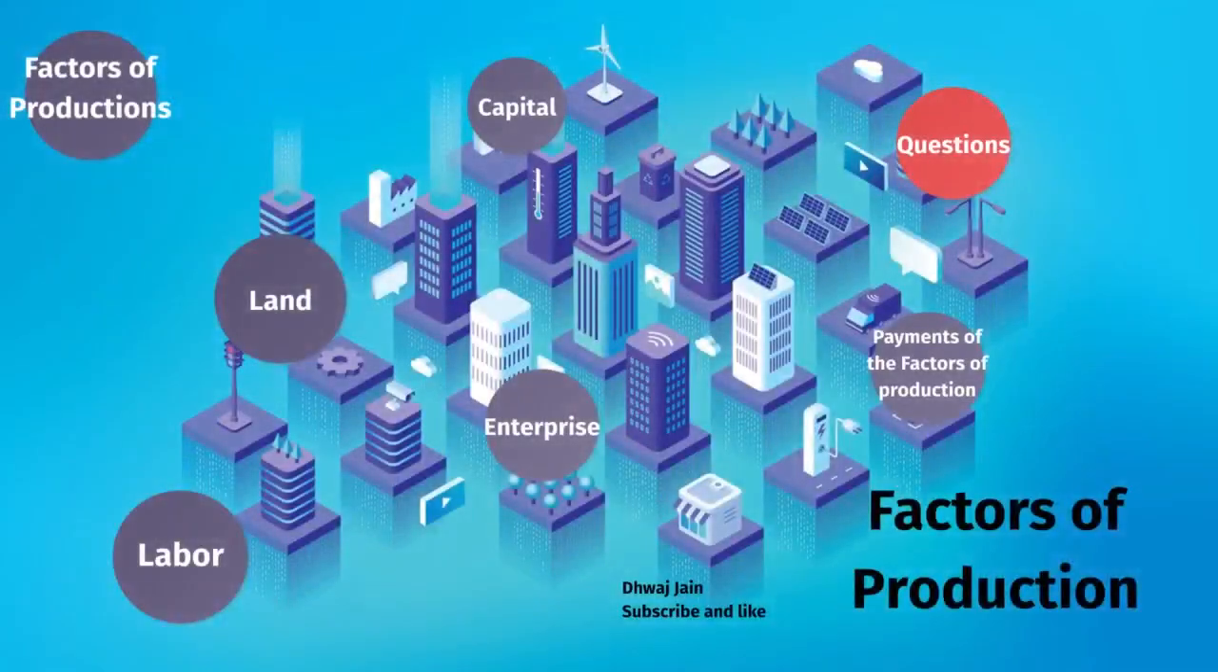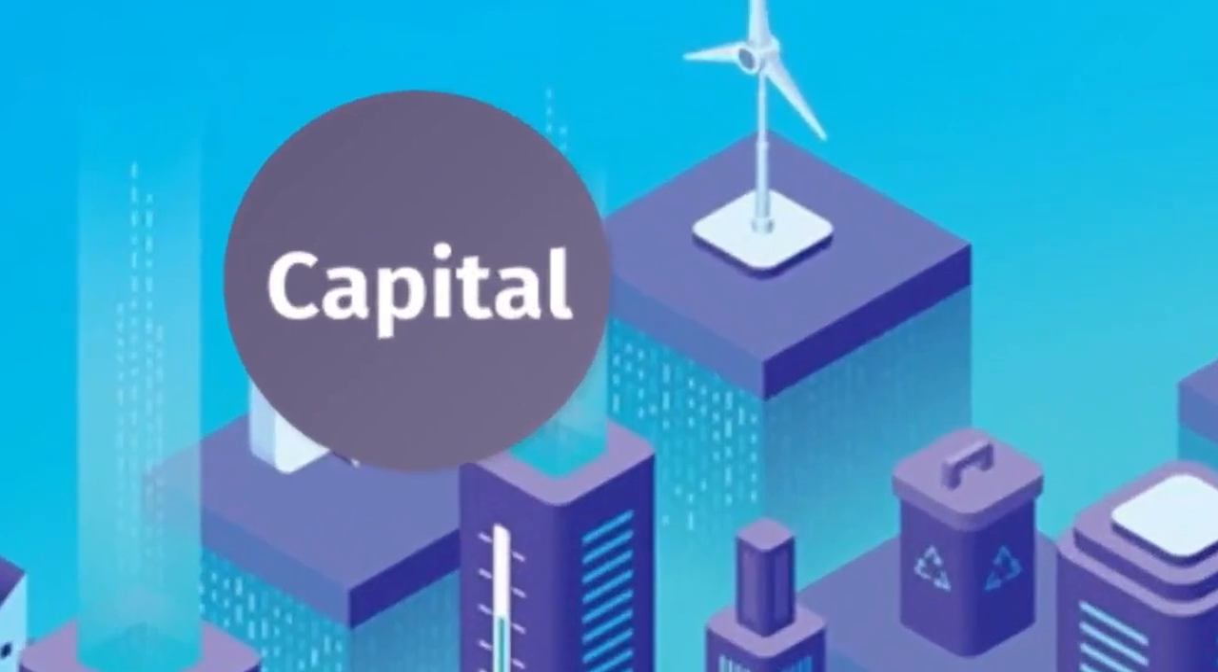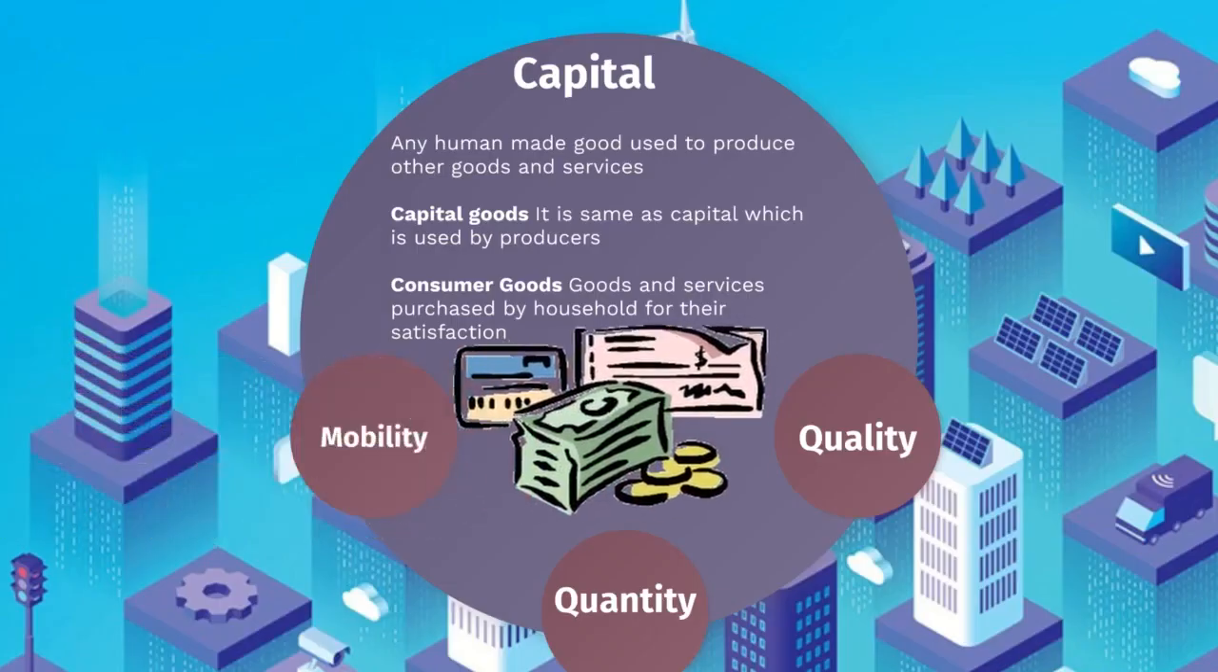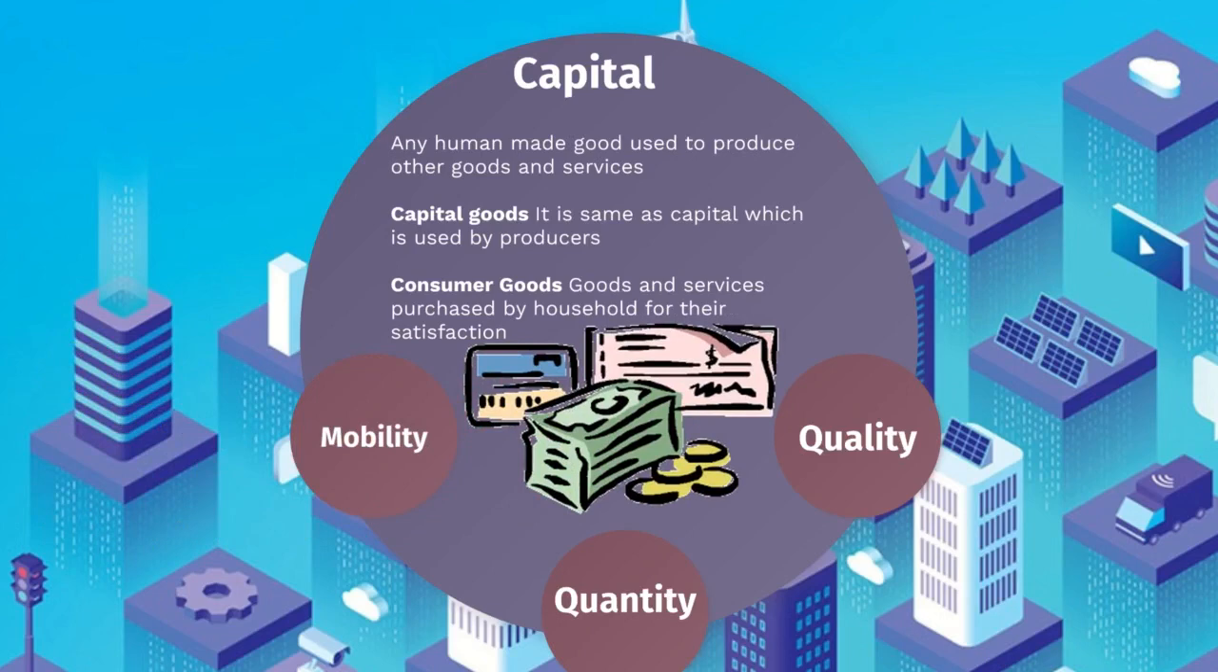So yeah, let's move to the next factor of production, which is capital. Any man-made good or human-made good used to produce other goods and services, like machinery. Capital goods are the same as capital, which is used by producers. Consumer goods are goods and services purchased by households for their satisfaction. So basically, capital goods are the goods used by producers for production, and consumer goods are used by the consumer for their satisfaction and their use.